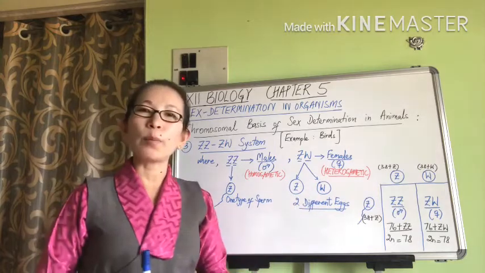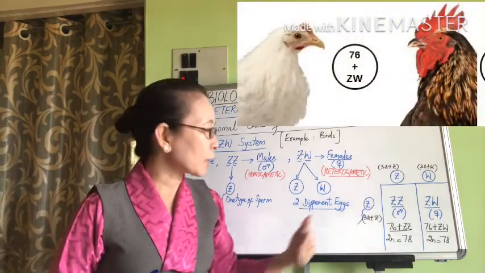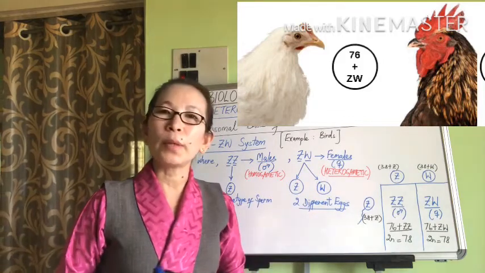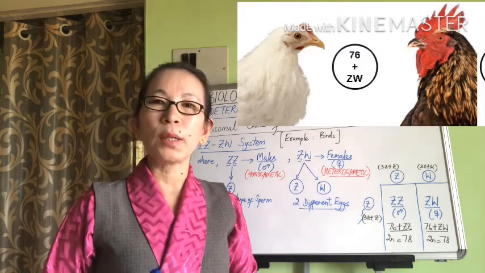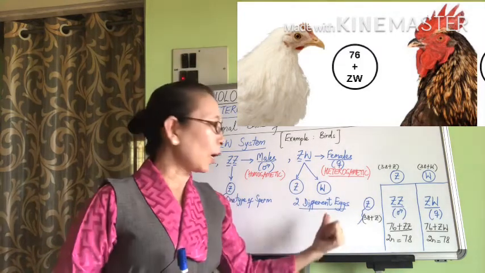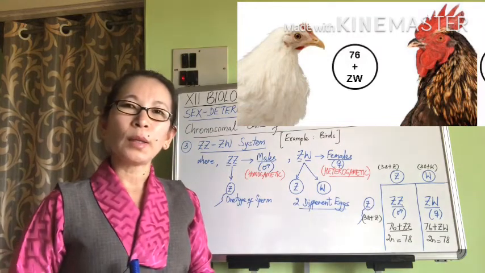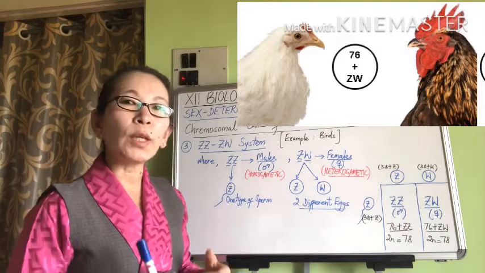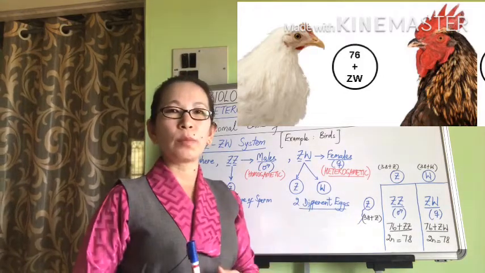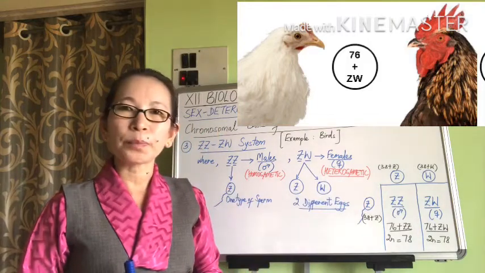So if we take the example of chickens, their diploid chromosome number is 78, or they have 39 pairs of chromosomes, out of which 38 pairs are autosomal pairs and one pair is the sex chromosome pair. So the sex of the birds is determined by which egg fertilizes the sperm. So the female decides the sex of the baby bird.